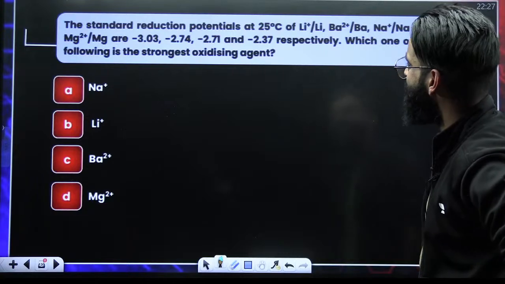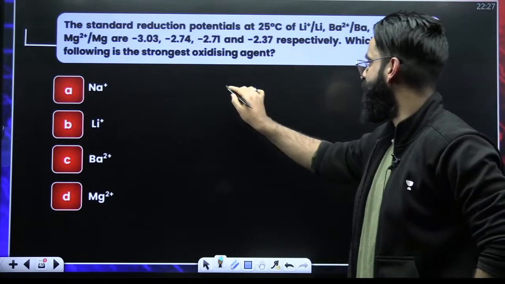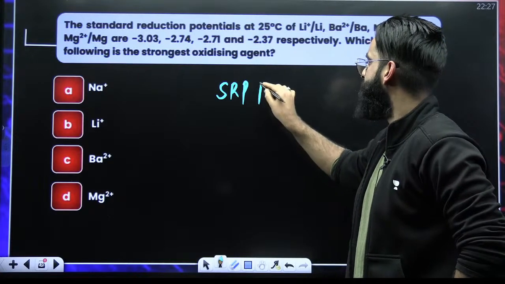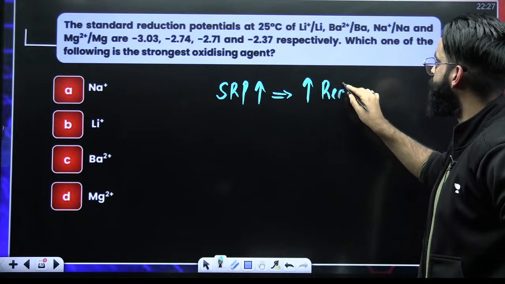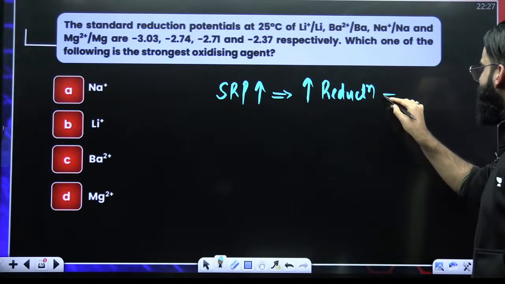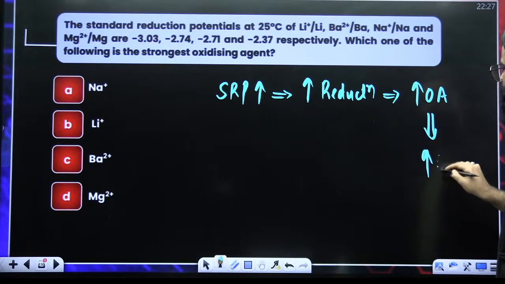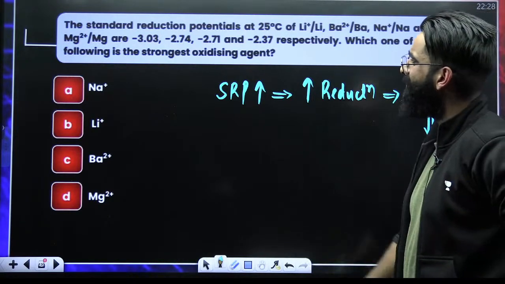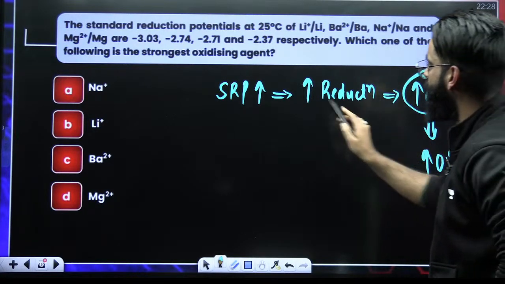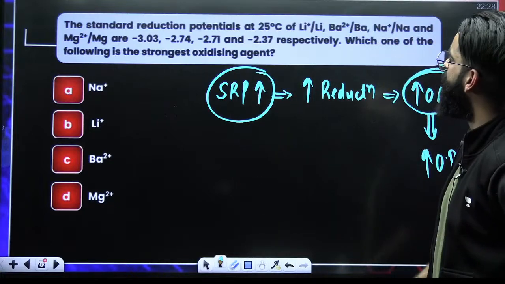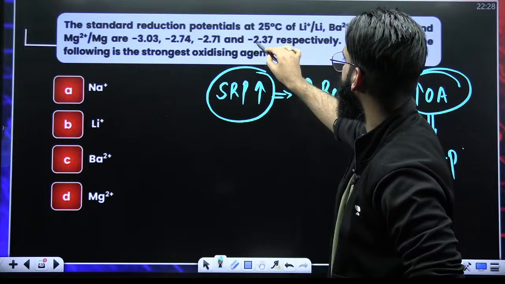Standard reduction potentials, SRP values are given. The more the SRP, the more is the tendency to undergo reduction. More tendency to undergo reduction means better oxidizing agent, and better oxidizing agent means more oxidizing power. You have to check which of the following is the strongest oxidizing agent. The strongest oxidizing agent is the one which has more SRP. Now, which one has more SRP? Check the maximum value of SRP. The maximum value of SRP here is minus 2.37.